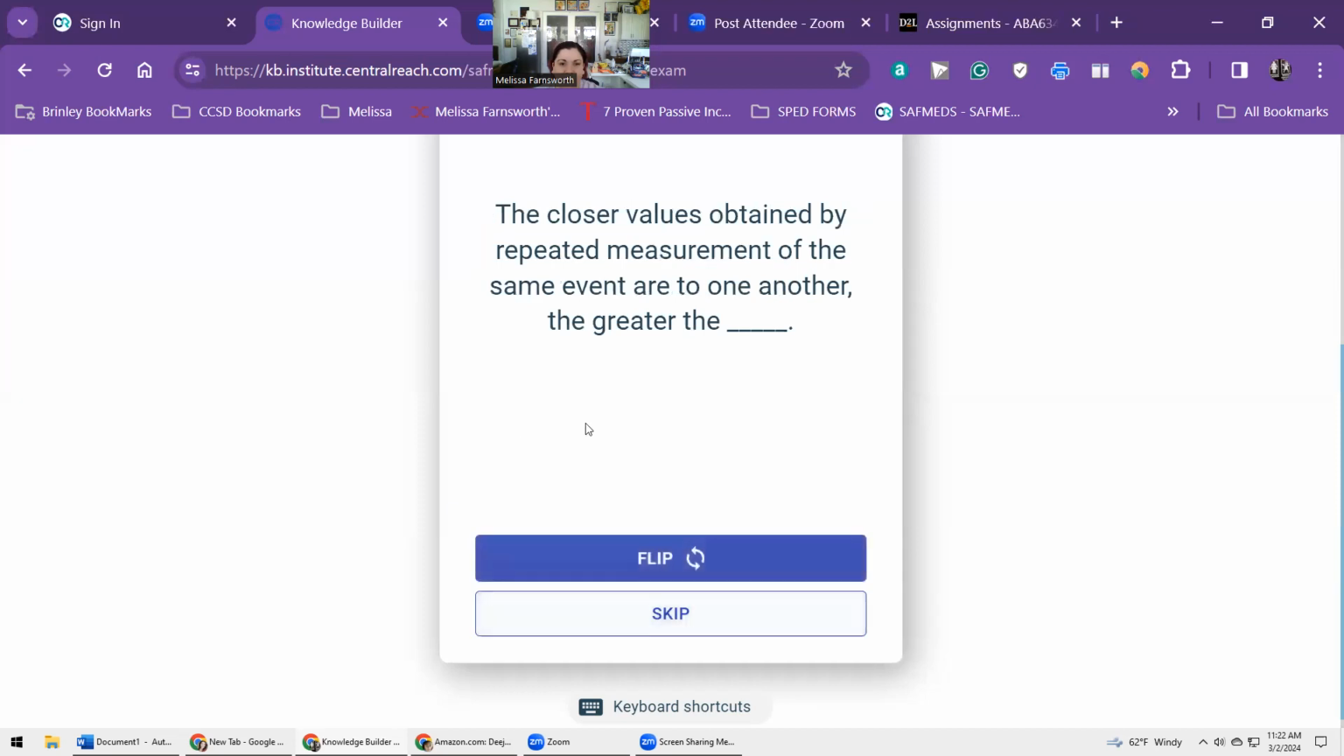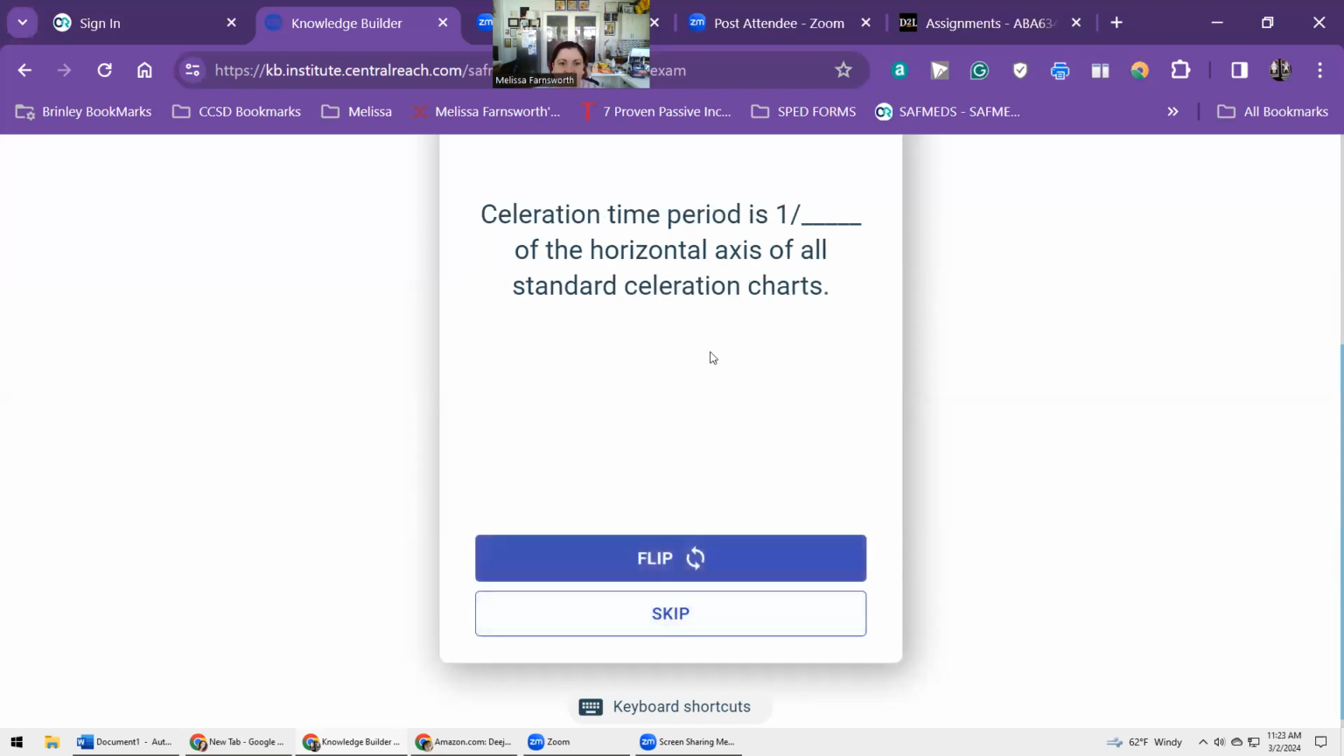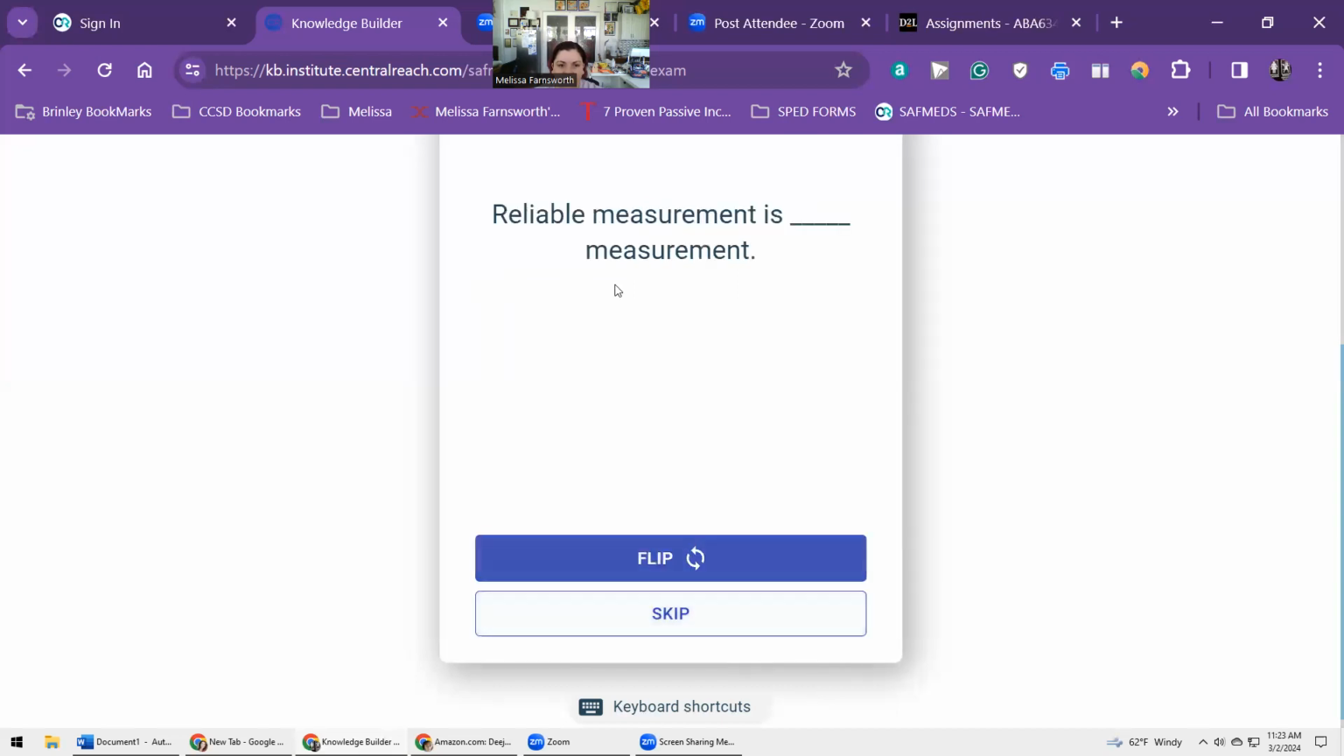Reliability. The closer values obtained by repeated measurements of the same event are to one another, the greater the blank. Reliability. Acceleration time period is 1 blank of the horizontal axis of all standard acceleration charts. 20th. Reliable measurement is blank measurement. Consistent. Extent that observed value matches true value.